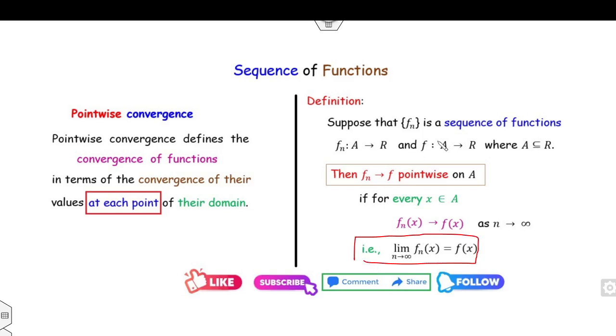Fine. So what is the definition of pointwise convergence? If you prove that this limit is finite, remember the limit must be finite, then that function is called pointwise convergent.